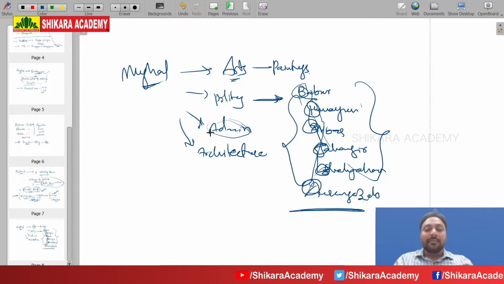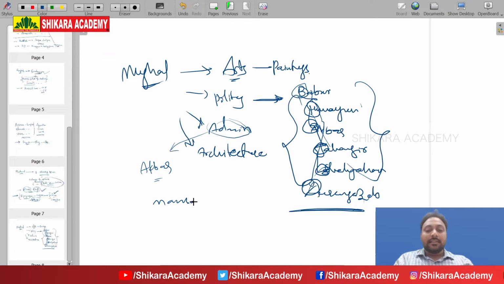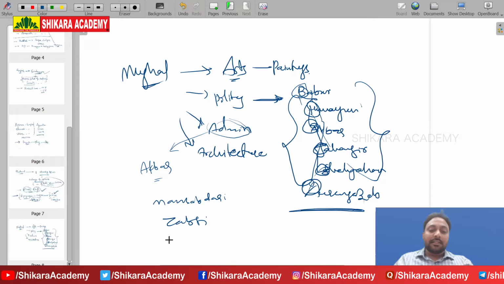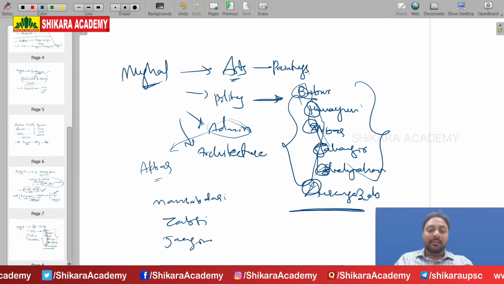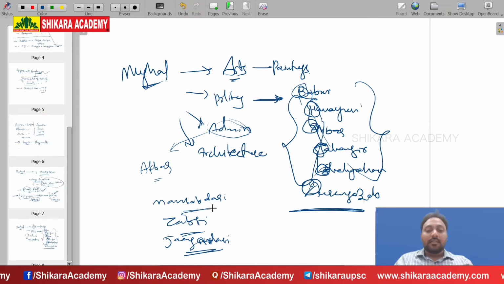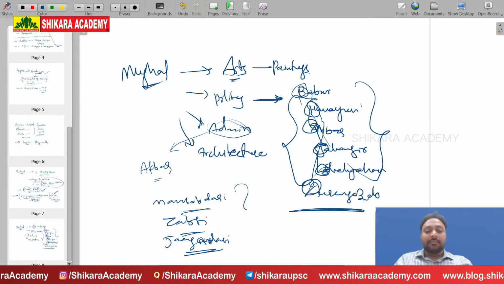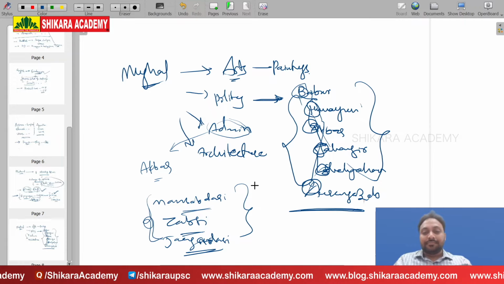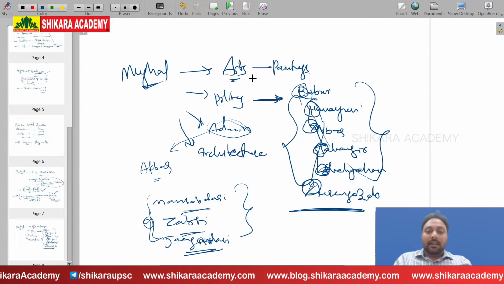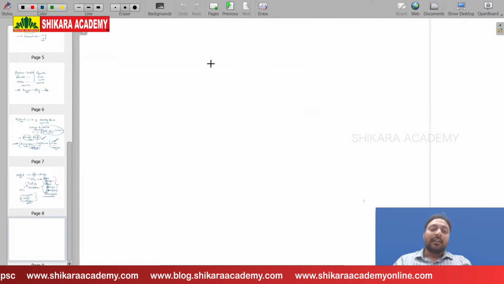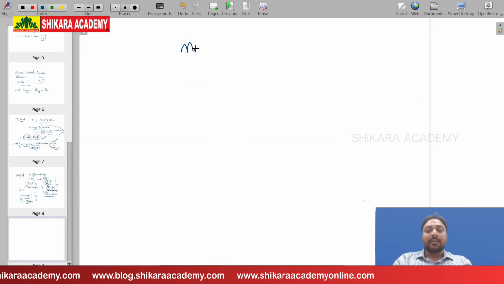Now, when it comes to Mughal administration, Akbar's administrative policies: Mansabdari system, Jagirdari system, and Zabti system. Understood? All Akbar. Then next, Mughal architecture, very important. Then after this, again the most expected in the modern history.